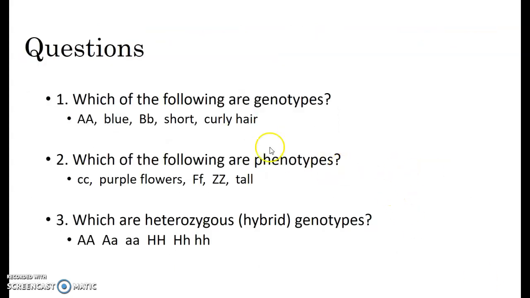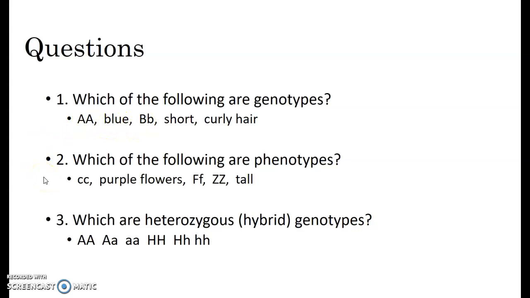So let's do some review questions. Which of the following are genotypes? Remember, genotypes are the letters of the alleles an organism has. So you would say capital A is a genotype, and you would say capital B is a genotype. But none of the others, because they're not the letters of the alleles.